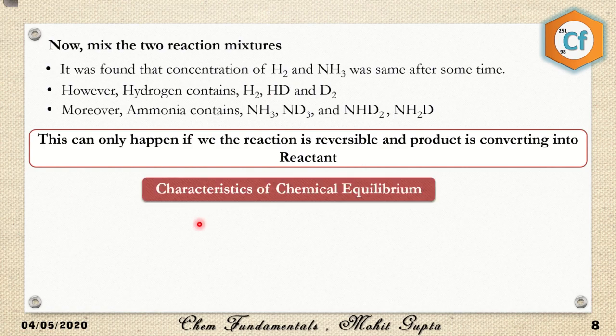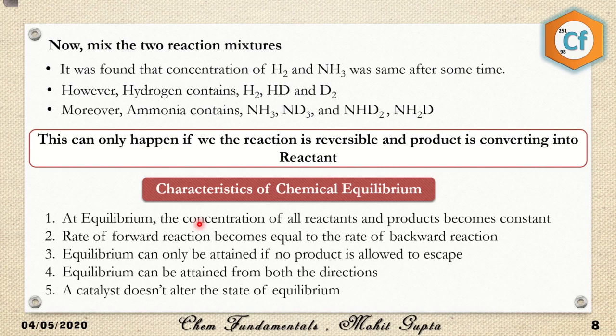Next we come to the characteristics of chemical equilibria. What are they, and how can we identify a chemical equilibrium? At equilibrium, the concentrations of all reactants and products become constant. It's very obvious. The rate of the forward reaction is also equal to the rate of the backward reaction. Equilibrium can only be attained if no product is allowed to escape. As I have told you, if I have to convert a reversible reaction into an irreversible one, I have to remove one of the products from the vessel.